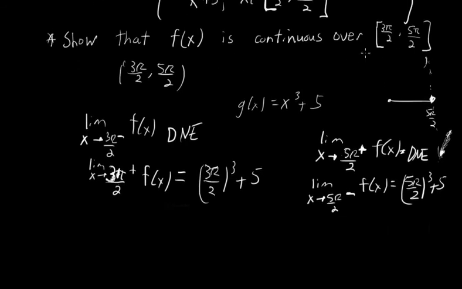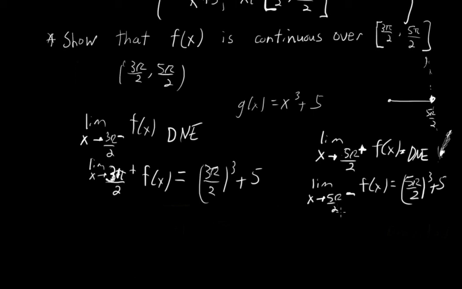Okay, so we know we're discontinuous at the endpoints, but that is not required for continuity on a closed interval. For continuity on a closed interval, we need continuity over this open interval as well as right continuity at the left endpoint, which we do have. Because look, the limit as x approaches 3 pi over 2 from the right is equal to the function value at 3 pi over 2, which is the left endpoint. And we also need left continuity at the right endpoint, which we also have.